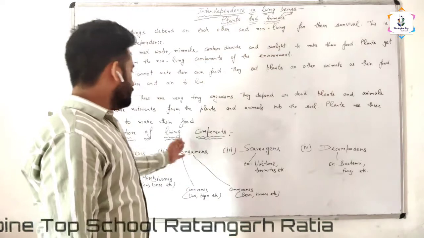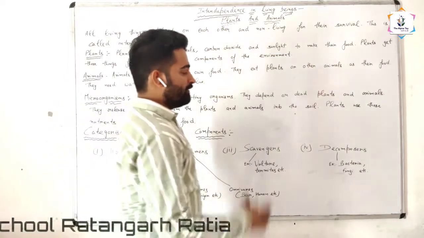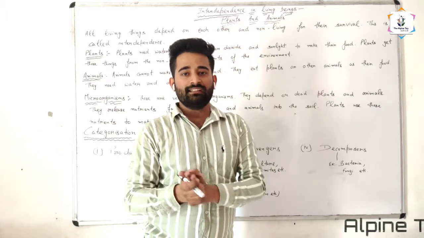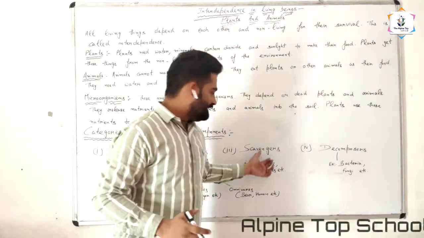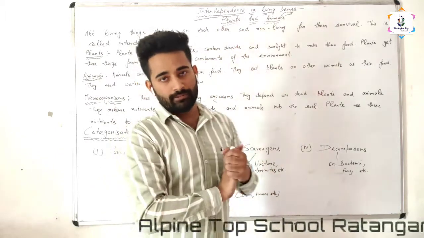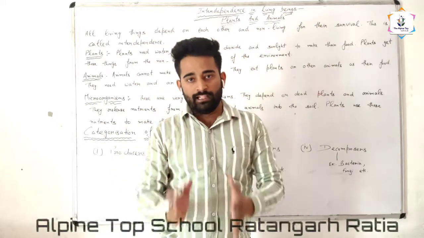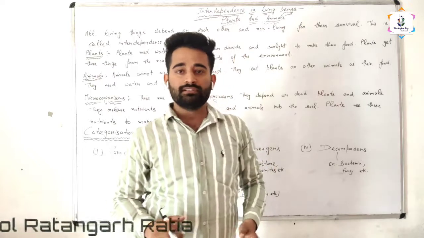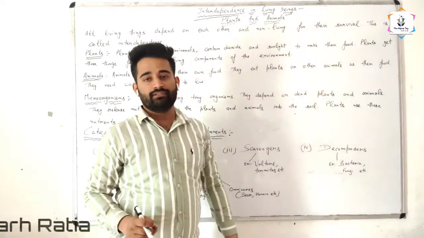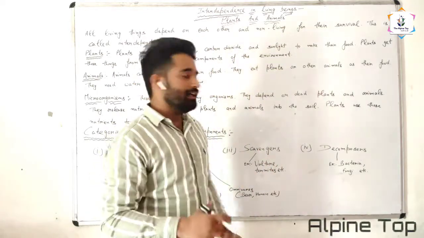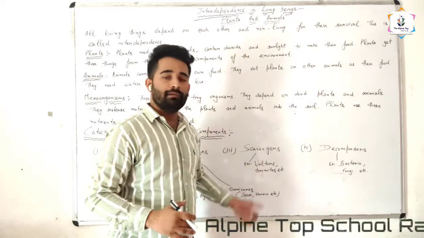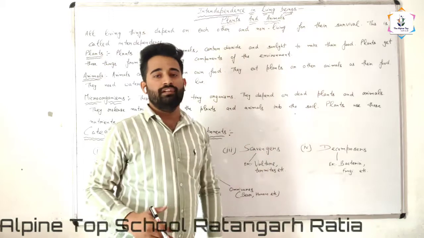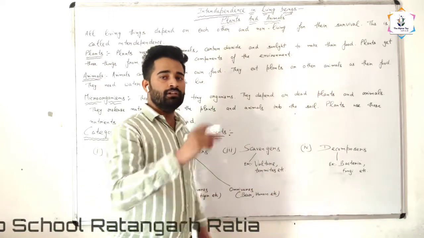The third type of living component is scavengers. What are scavengers? The organisms, or the animals, that eat dead plants or animals are called scavengers. For example, vulture and termites are in the category of scavengers. You can see the termite picture on Google.